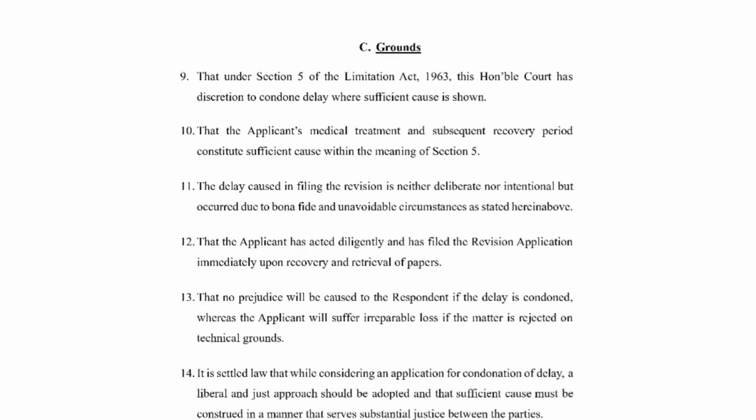Grounds are very important because based on these arguments, the court would decide why this application has to be allowed. The reasons why this application has to be allowed are the grounds. So, that under Section 5 of the Limitation Act 1963, this Honorable Court has discretion to condone delay where sufficient cause is shown. We are telling the court that it has this power and discretion to condone the delay if sufficient cause is shown.